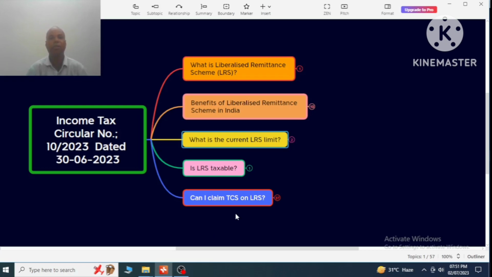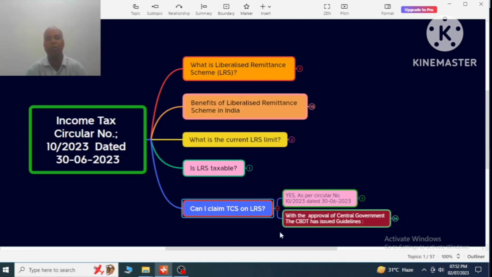Can I claim the TCS on LRS? The question is, since the LRS is taxable, can I claim the TCS on LRS? Yes, you can claim the TCS on LRS, as per circular number 10 of 2023 dated 30th June 2023. You can claim the TCS in your income tax return or Form 26AS.